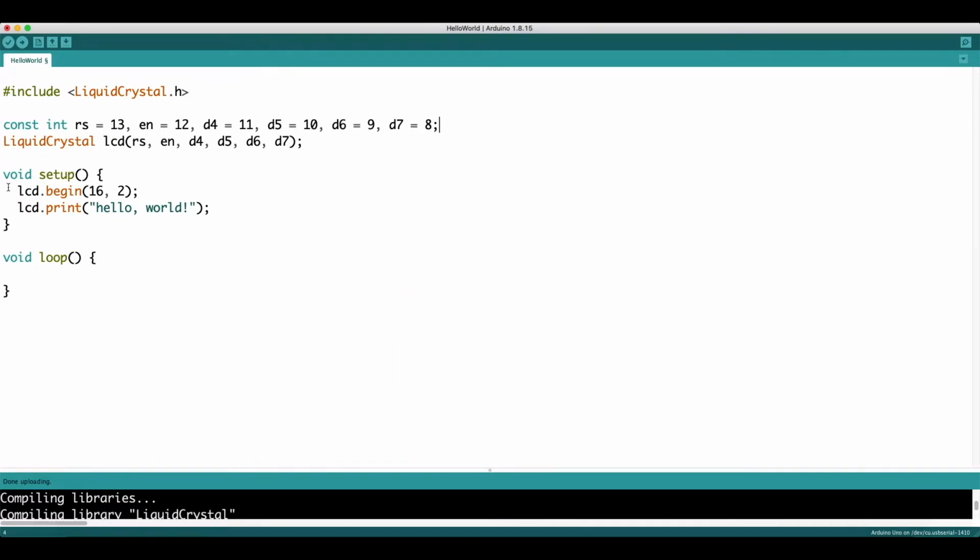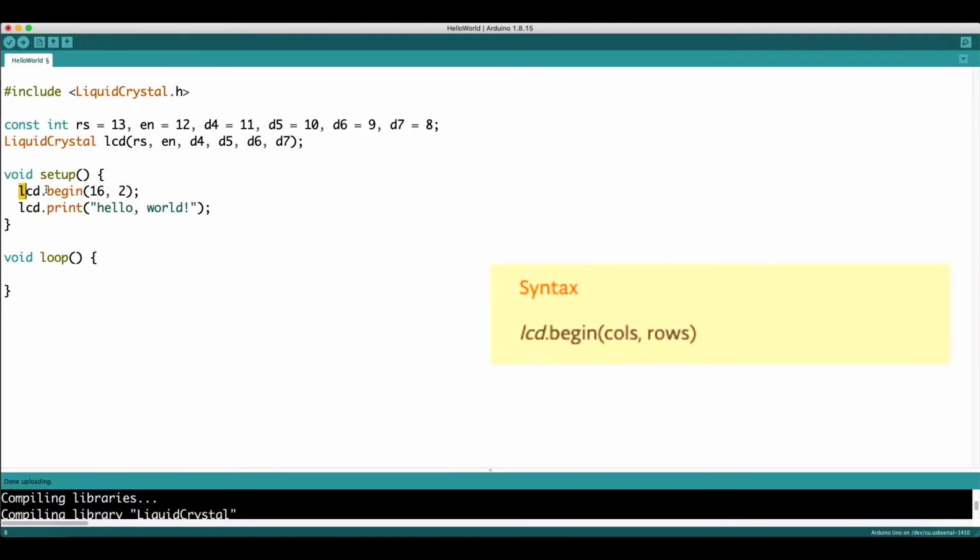If you see the void setup, you can see here lcd.begin 16,2. You might ask, where did that lcd.begin come from? We have already seen serial.begin, but how lcd.begin? As we said, hash include liquidcrystal.h, as we define the library, lcd.begin, as we can understand, just begins that library. And you might ask, what is 16,2? It gives the columns and the rows.